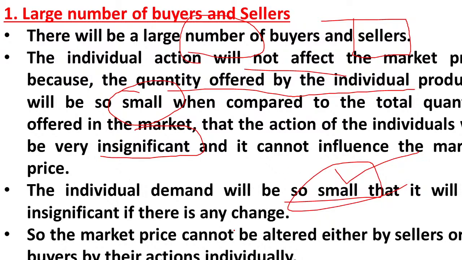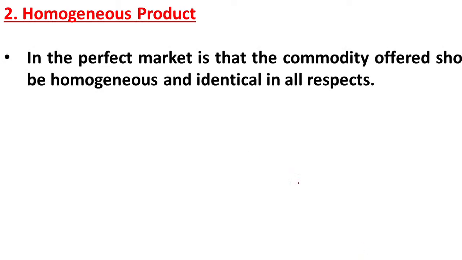Then the market price cannot be altered either by sellers or by buyers through their individual actions. It is left to market forces such as demand and supply. The second feature is homogeneous product. In a perfect competition market, the commodities offered should be homogeneous and identical in all respects.